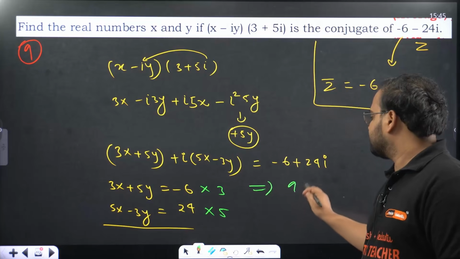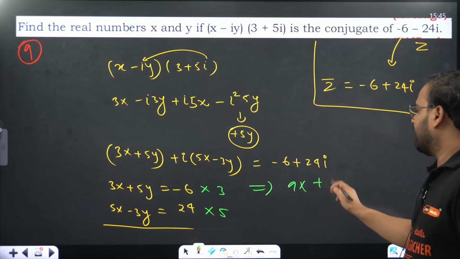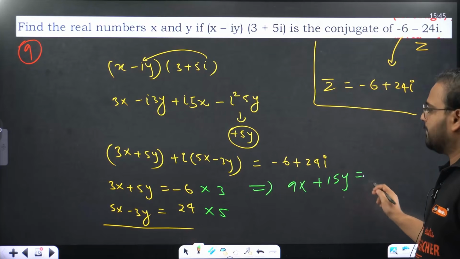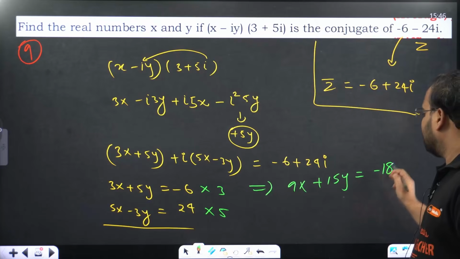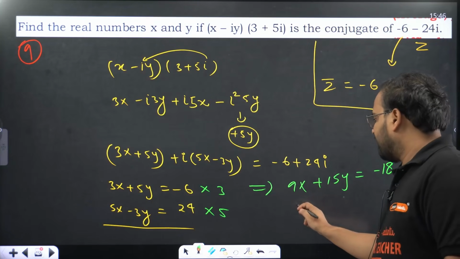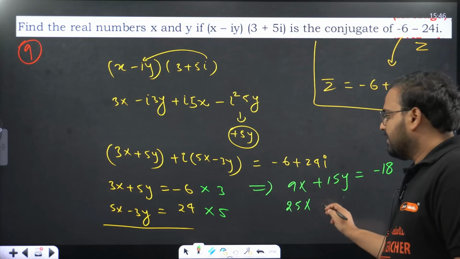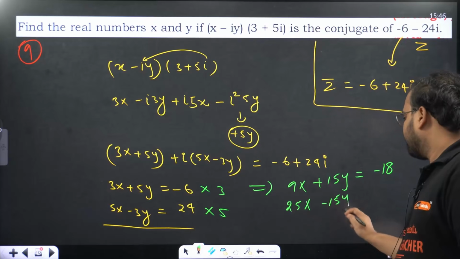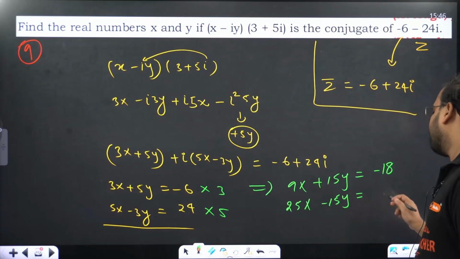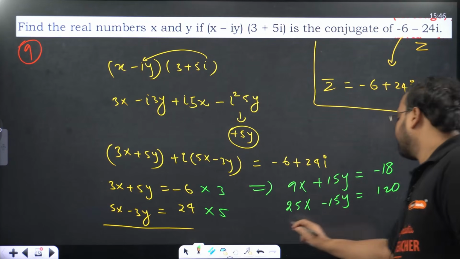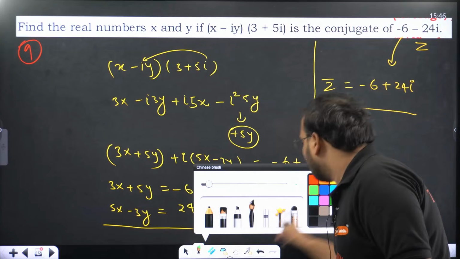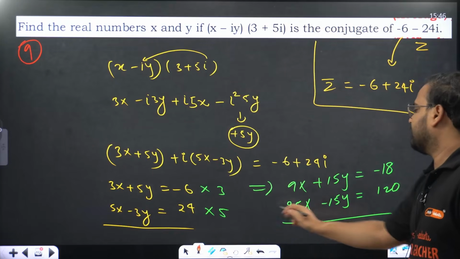We'll have 9x, we'll have 15y, we'll have over here minus 18. 5 into 5 is 25x, 5 into 3 is minus 15y, and this will be what? 25 times 4, that's 120.